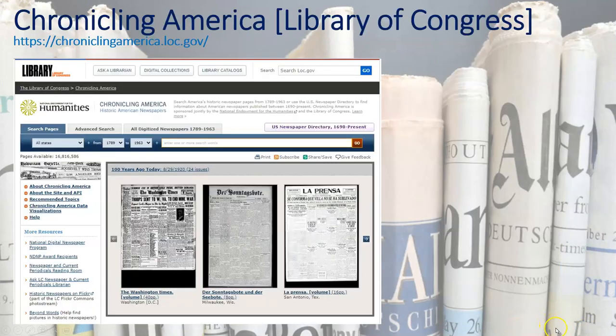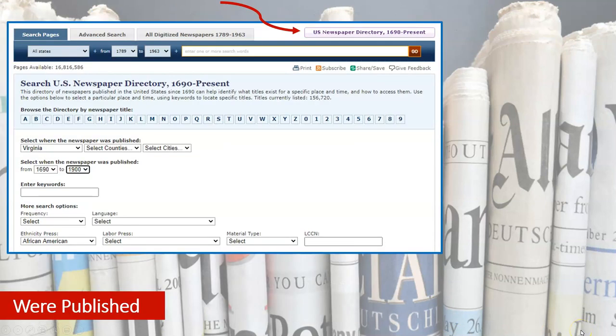So let's look at a few United States projects. One is Chronicling America, published by the Library of Congress. This is a large project covering all 50 states as well as the various territories. You have a newspaper directory. That's this little box up here on the right that you can select.